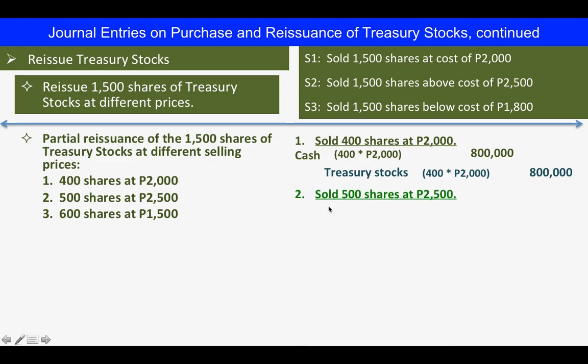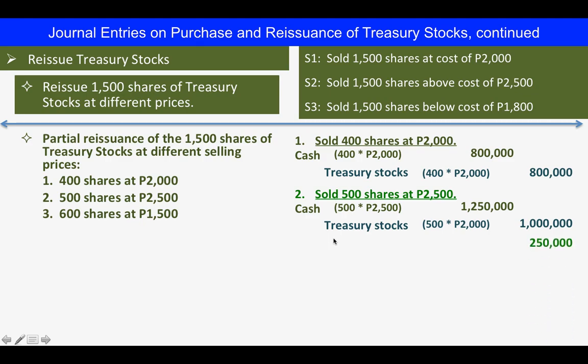Now the second situation is that we sold 500 shares at 2,500. So we received cash, computed as 500 times 2,500, that will be 1,250,000, and treasury stocks 500 times 2,000, because that's the cost, our assumption, which gives us 1 million. So in this, there is a difference. On the credit side, we are going to credit share premium from treasury stock amounting to 250,000.